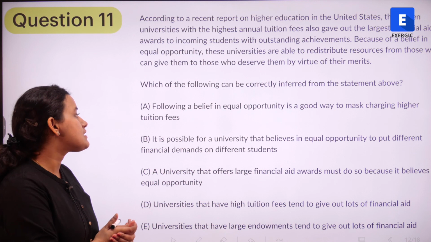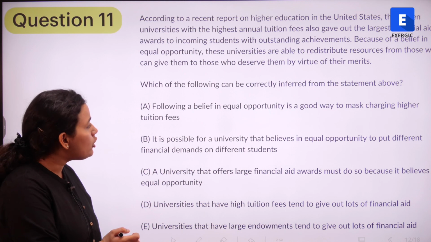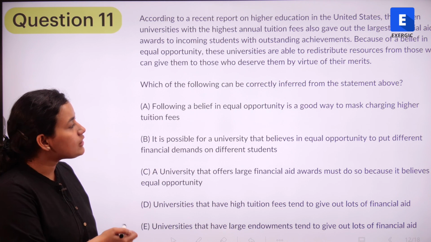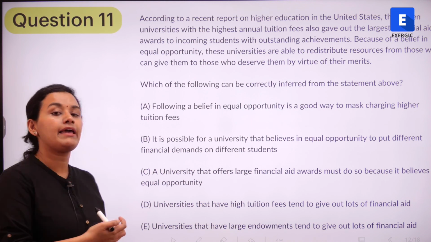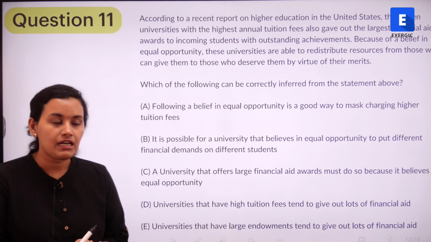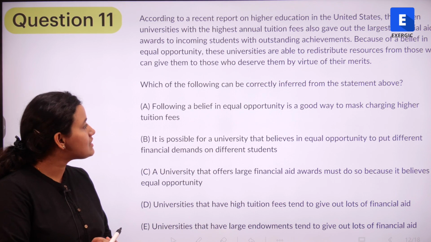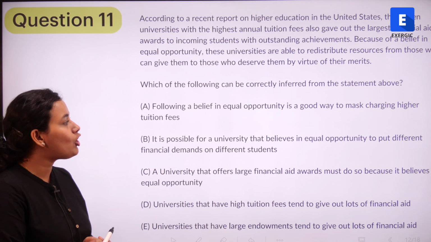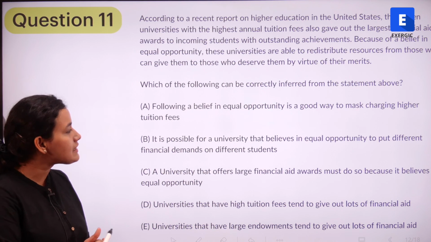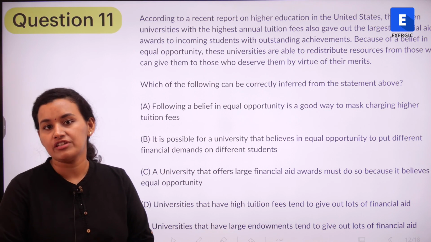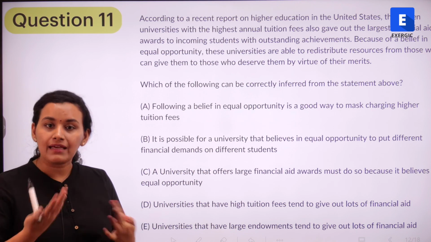So let's look at the first option. Following a belief in equal opportunity is a good way to mask charging higher tuition fees. Now, what is this option saying? This option is saying that belief in equal opportunity is a good way to mask charging higher tuition fees. This seems to be an opinion, right?